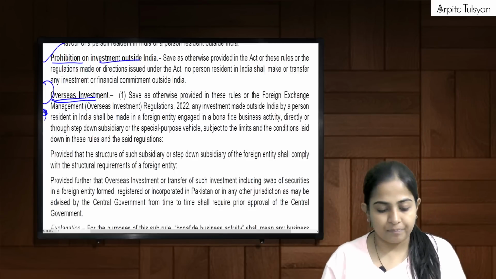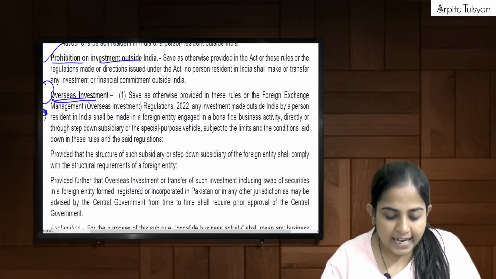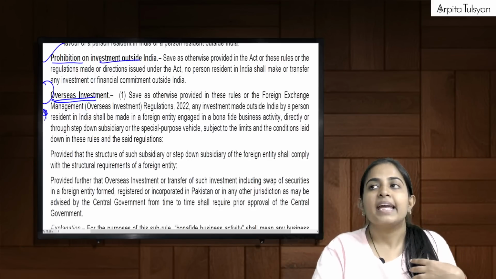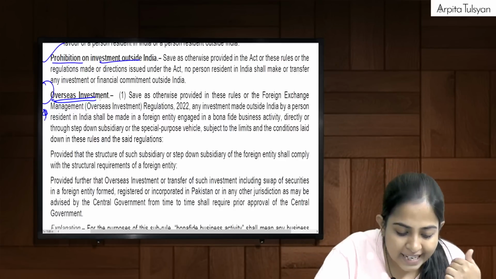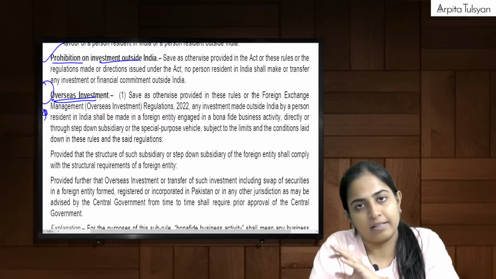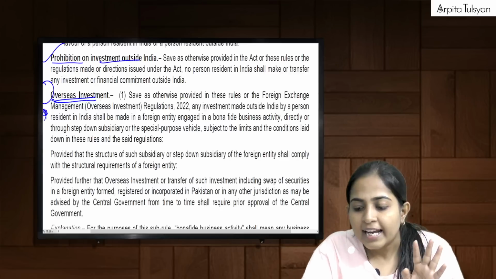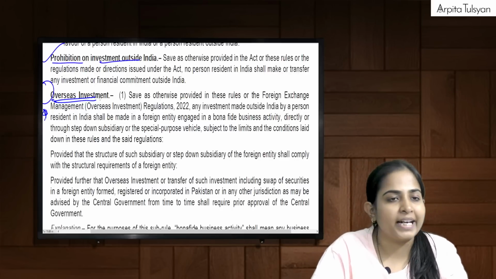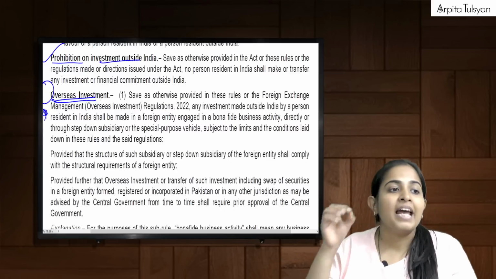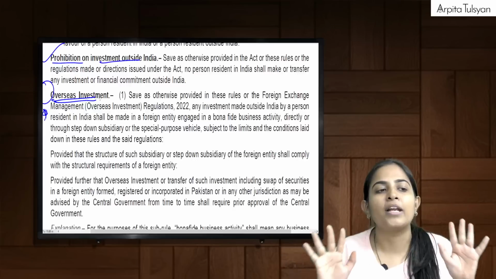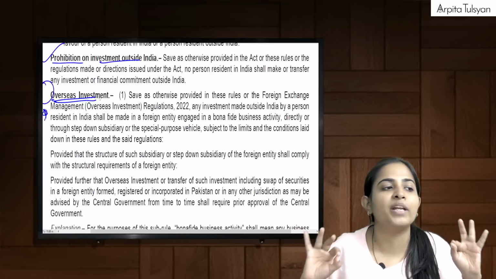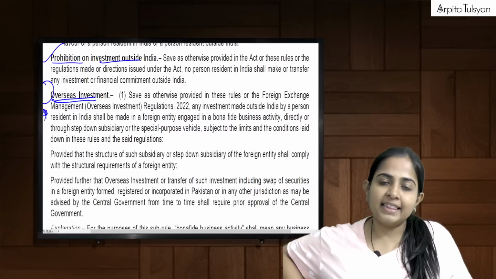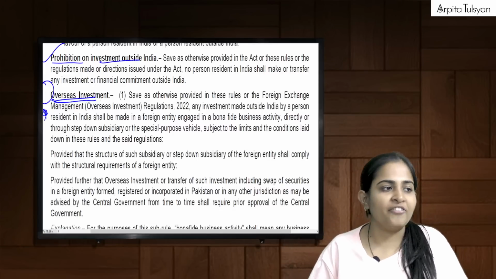If any person, any PRI to be very specific, wants to do any investment in a foreign entity, that is nothing but overseas investment. Then that foreign entity in which we are doing the investment should be engaged in bona fide business activity, genuine business activity. In such a kind of foreign entity only we can do the investment.